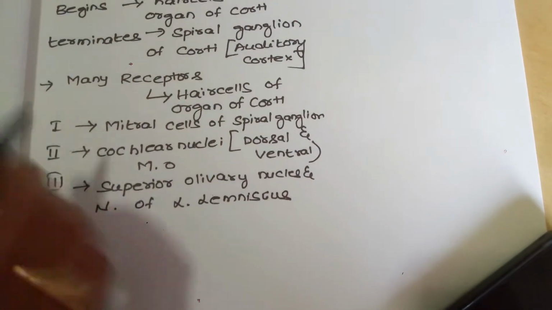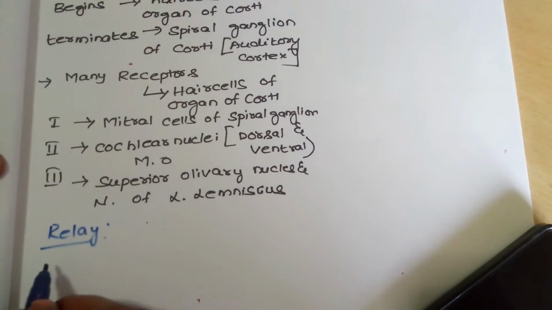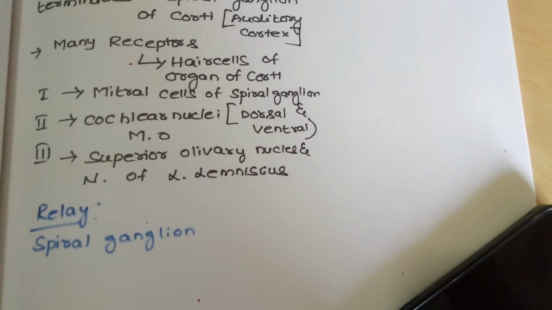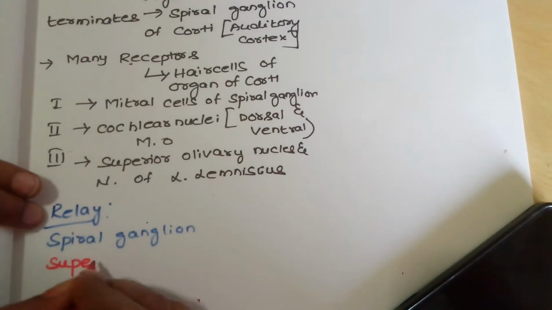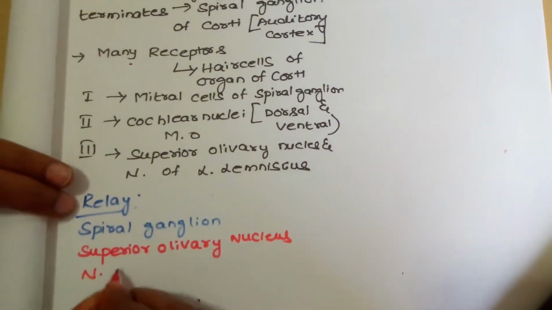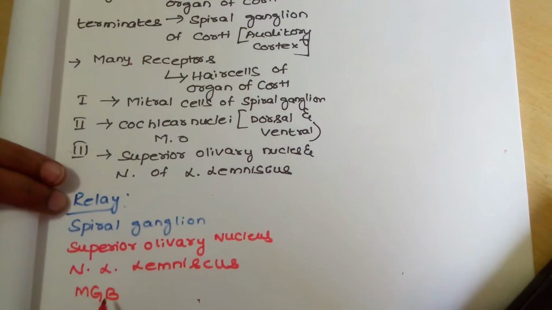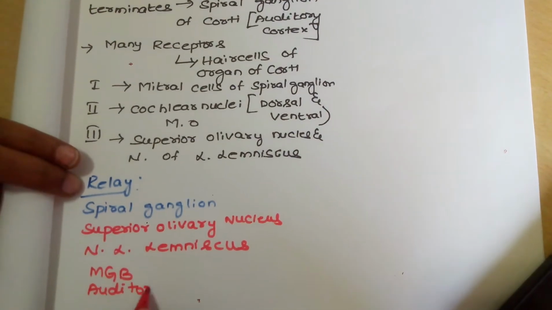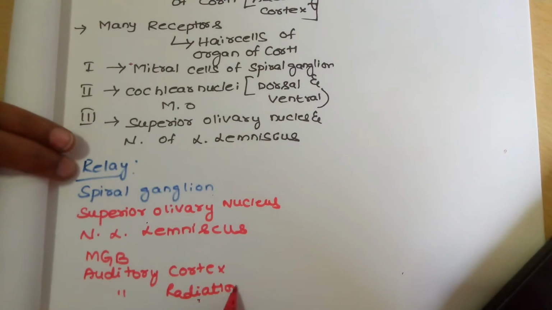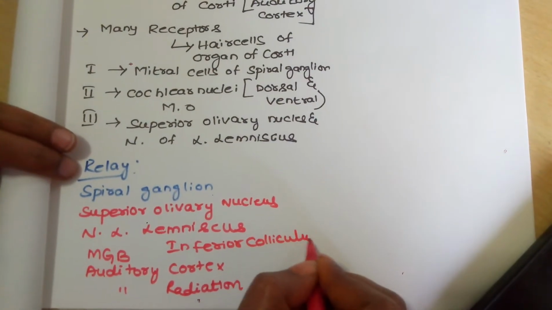Then what are the relay stations? Relay stations are spiral ganglion, superior olivary nucleus, nucleus of lateral lemniscus, medial geniculate body, auditory cortex, auditory radiations, and inferior colliculus. These are some of the relay stations.